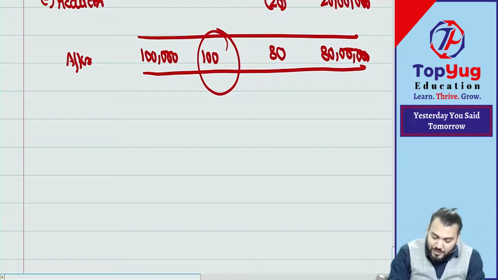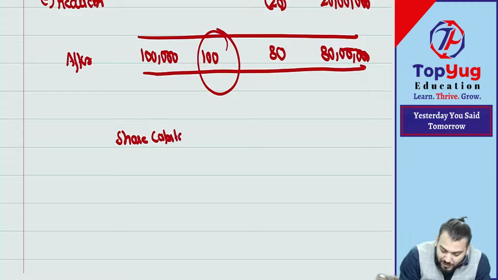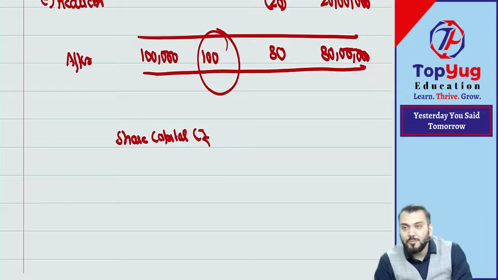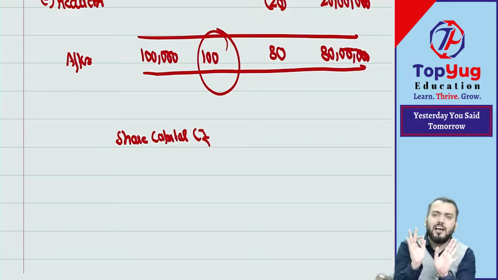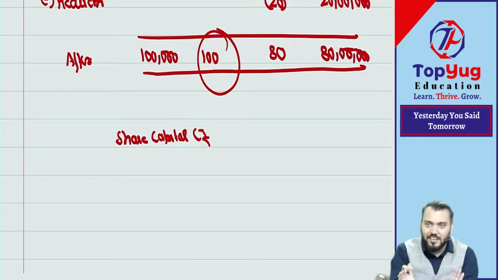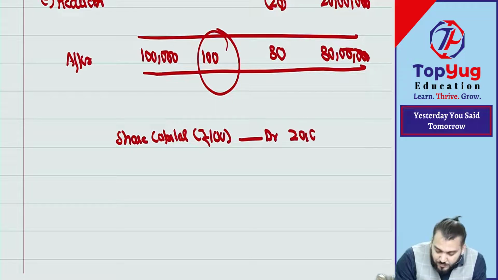So what journal entry? Share capital account debit to share capital of rupees what? Tell me, what to write? Of rupees what? Of rupees means what is the class of these shares? 100 now. So share capital of rupees 100 is reduced by how much? 20 lakh.